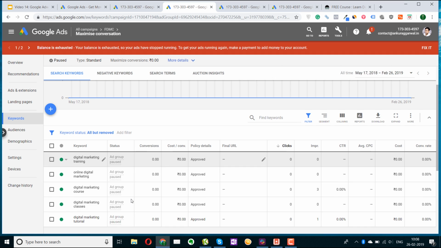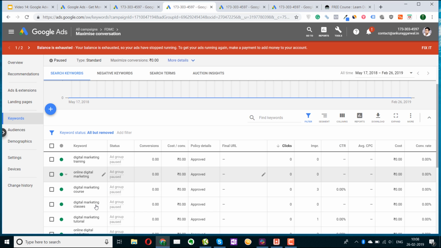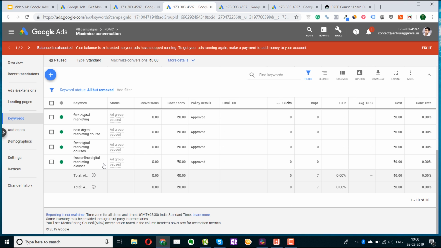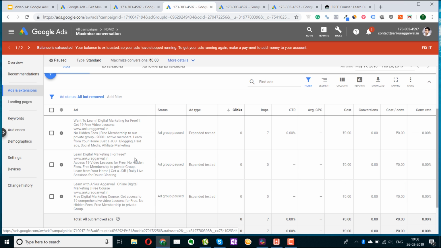So we'll click on the maximum conversion, and you can see all these keywords I'm running my ads on, like digital marketing training, online digital marketing course, digital marketing classes. These keywords are directly targeted for my offer, which is learning digital marketing for free. This is why I have selected these keywords. You could also have gone here directly by clicking on the keywords here. Let's check the various ads we have created.